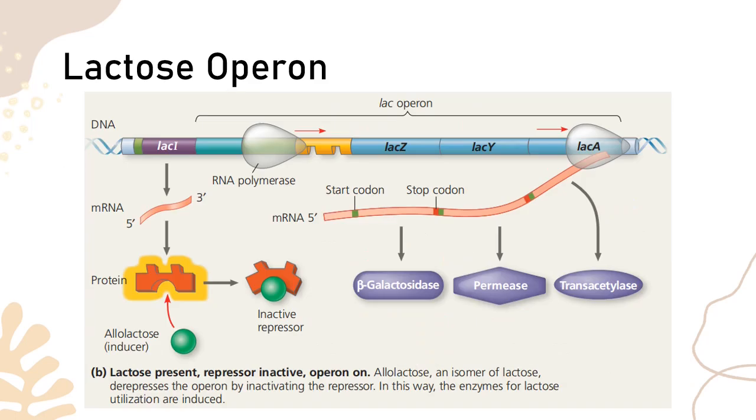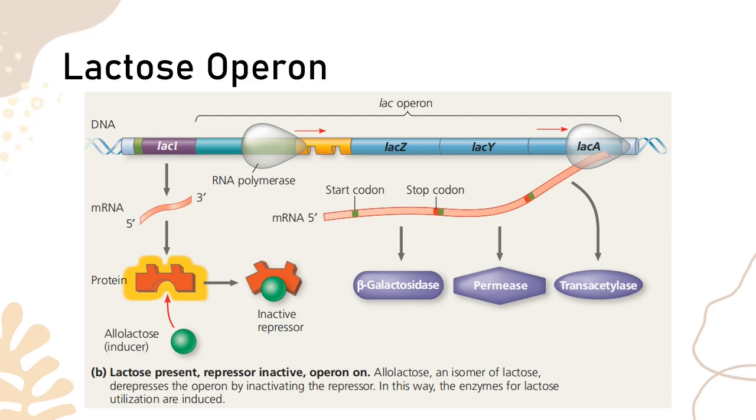It makes sense to be turned off. Let's look at the different parts of the lactose operon. If the lactose operon is turned off, you will see here that it contains the LAC-Z, the LAC-Y, and the LAC-A. These are the structural genes. The yellow one is the operator, and the blue one would be the promoter, where the RNA polymerase will be attaching. And the LAC-I would be the regulatory gene producing what we call a repressor. So when the lactose operon is turned off, take note that the mRNA will not be produced and the enzymes will not be produced as well. We'll talk about the enzymes a little bit later.